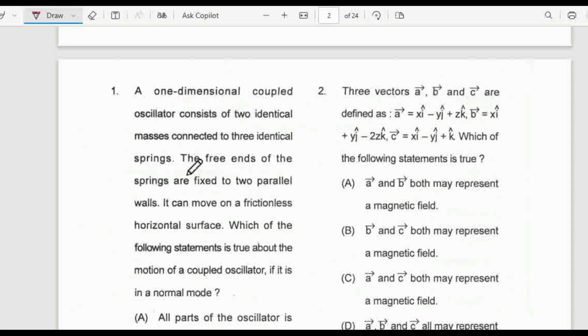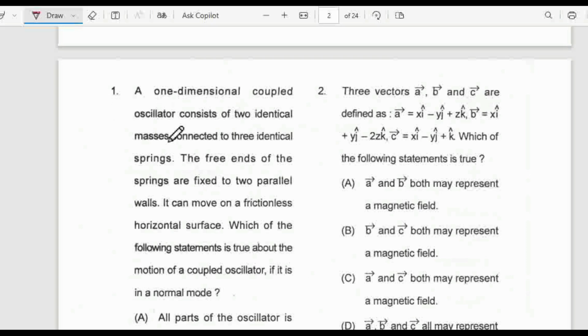Hello friends, in this video I am going to start solving the 2021 physics paper of SSB Non-Government Aided College. In today's lecture I am going to solve only the first question as a warm up. So let's see the solution, the question.